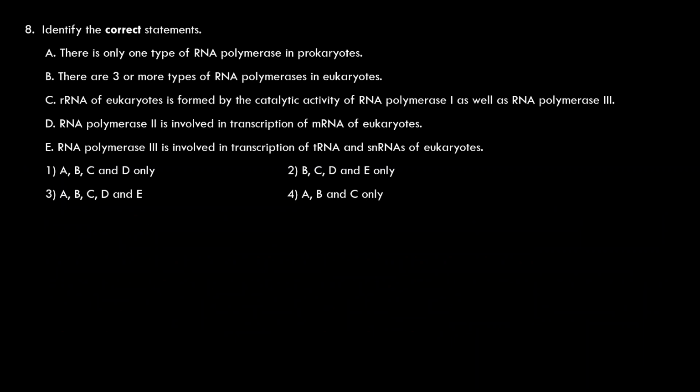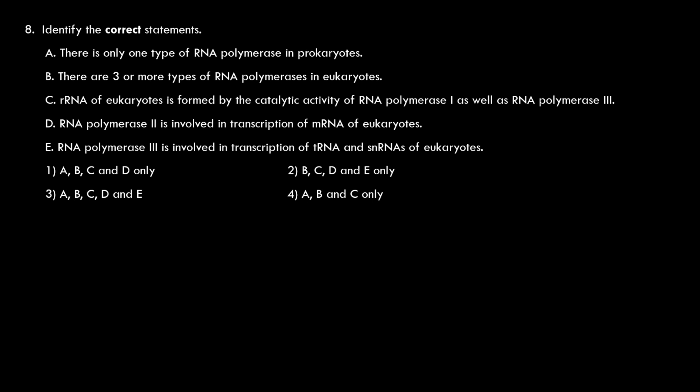Coming to the next question. Identify the correct statements. There is only one type of RNA polymerase in prokaryotes. Absolutely true. That is a correct statement only. There are 3 or more types of RNA polymerases in eukaryotes. Absolutely true. The RNA polymerase 1, RNA polymerase 2, RNA polymerase 3, and even the chloroplast and mitochondria have different RNA polymerases. So there are 4 or 5 types of RNA polymerases present.